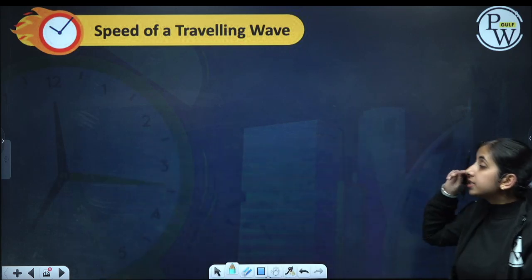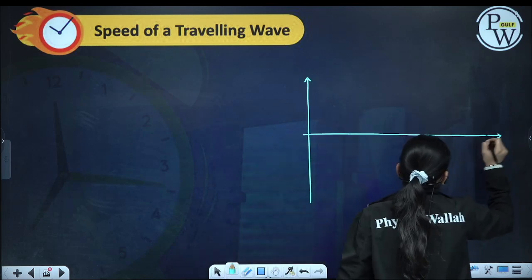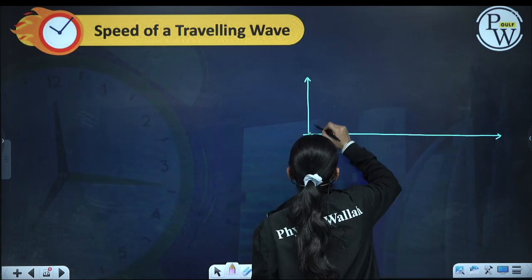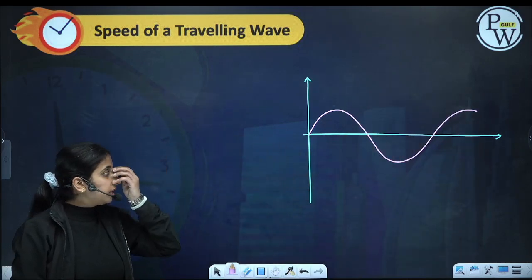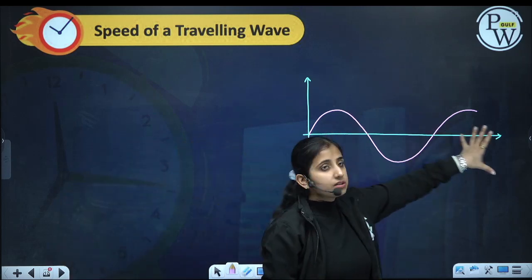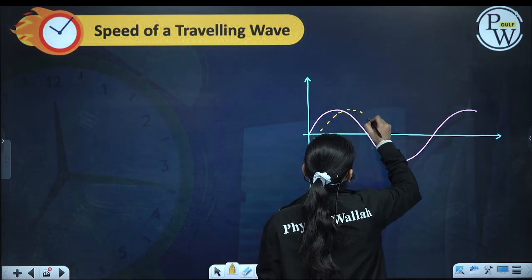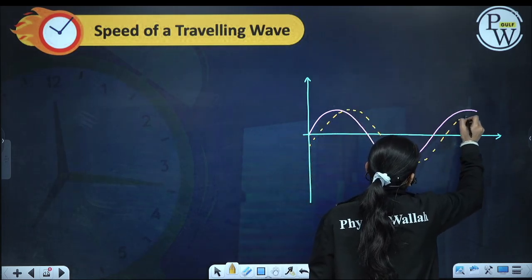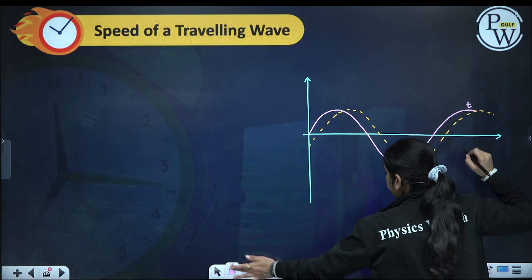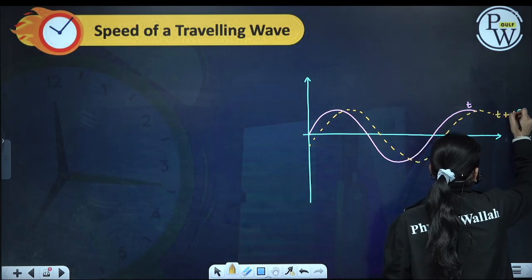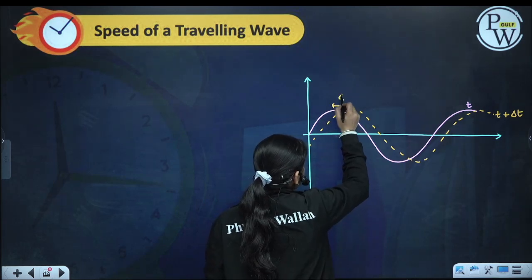Now, what is the speed of a traveling wave? Each particle is continuously doing oscillation, but in a traveling wave we will see that the wave is traveling forward. If I draw the wave after some time, it will look like this. If the pink one is the wave drawn at time t and the yellow one is the wave drawn at time t plus delta t, then in that time the wave has moved by some distance delta x.